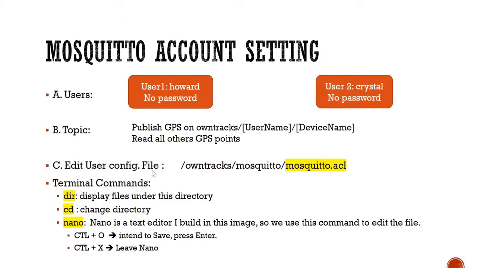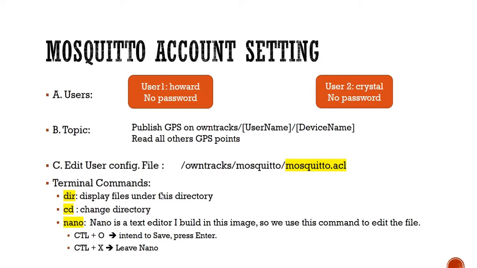Then we will need to edit the user information in the file called mosquitto.acl, that is under the root folder of owntracks, and there is a folder mosquitto under owntracks, and this file is in the folder of mosquitto.